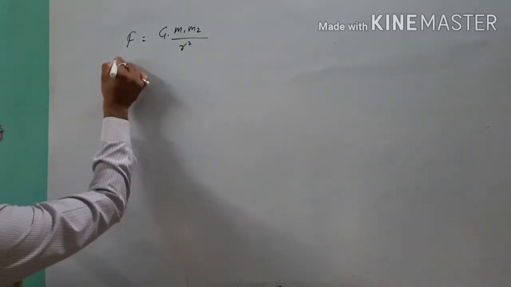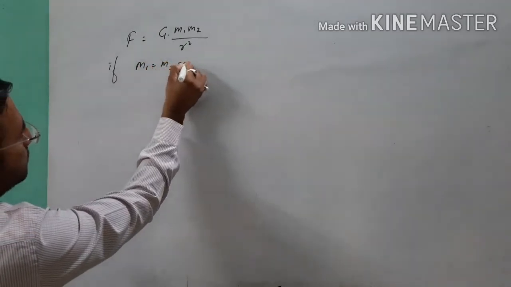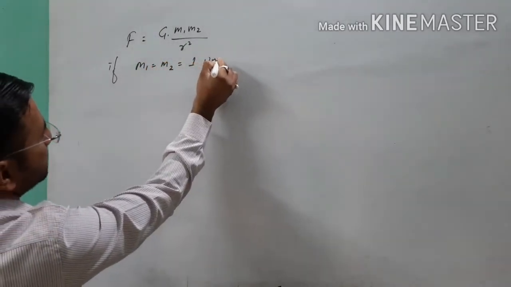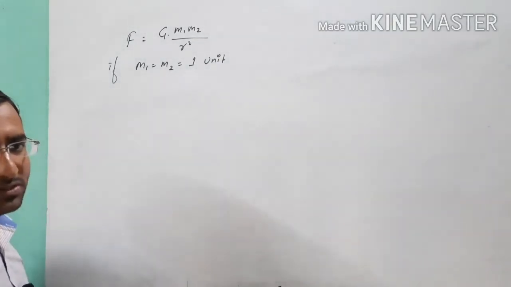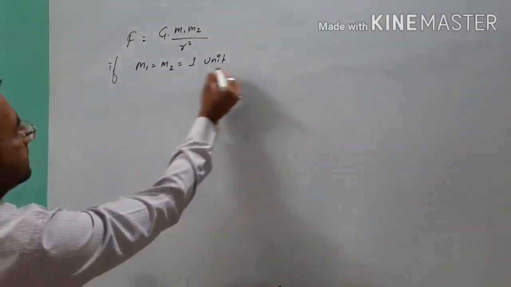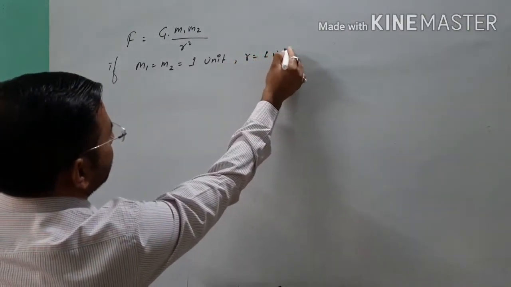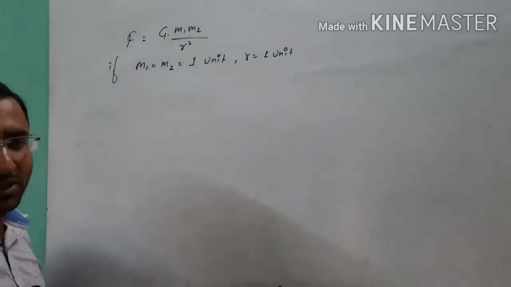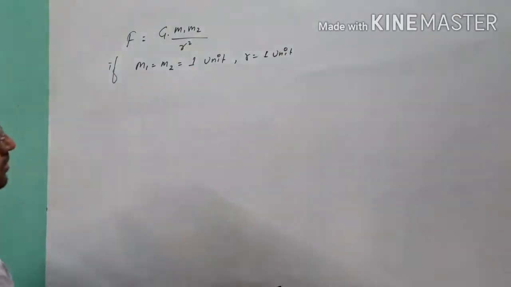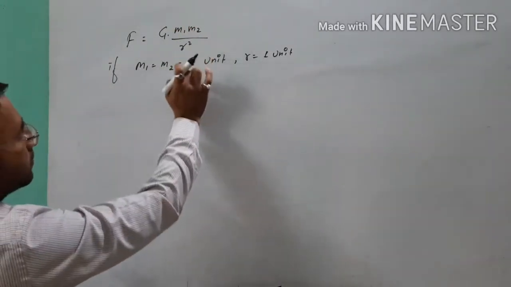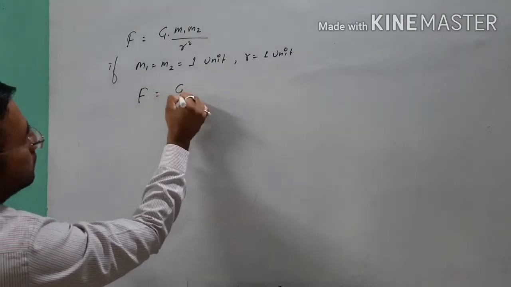Suppose I take a condition when m1 is equal to m2 is equal to 1 unit, meaning 1 kg of mass. We have two objects of mass 1 kg placed at distance r equal to 1 meter, or it is also 1 unit. It is in meter or centimeter, and the mass will be in kilogram and gram. So that time, if both m1 and m2 are 1 unit, r is also 1 unit, then F is equal to G